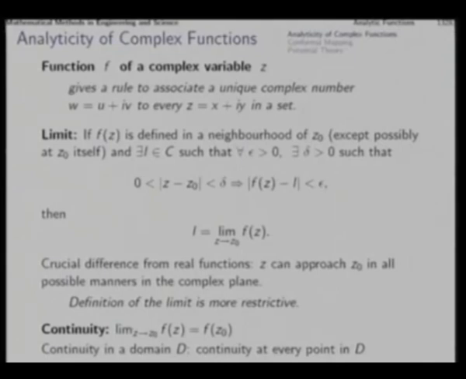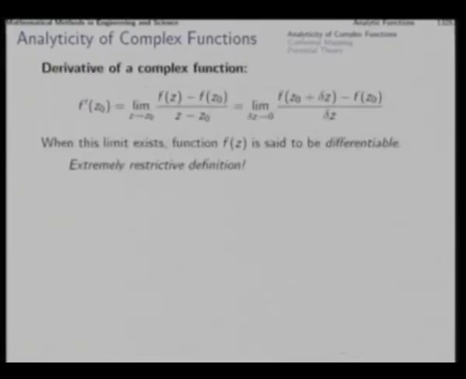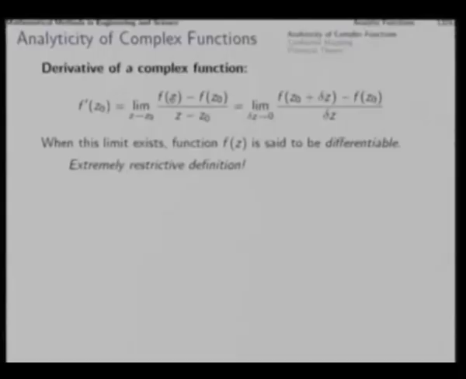Now, after defining limit and continuity, at the next step we define differentiability and the derivative. So, just like real calculus, we make the first steps in the definition of the derivative of a complex function, and that is from z0, if we take a small difference and reach the point z, then this is the difference of the values of the function at the 2 points, and this is the difference of the 2 values of z.